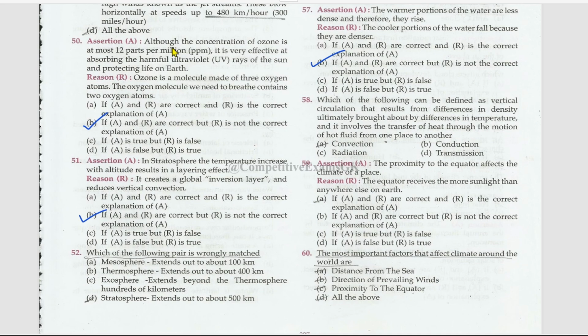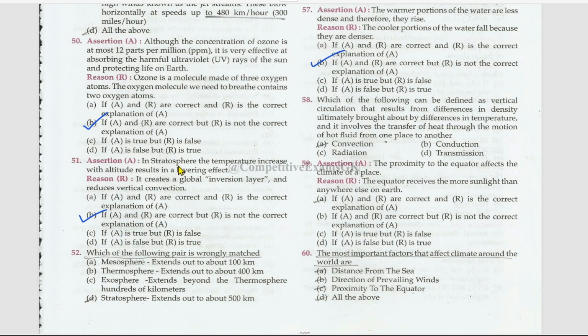Next is assertion and reason. Although the concentration of ozone is at most 12 parts per million, that is ppm, it is very effective at absorbing the harmful UV rays of the sun and protecting life on Earth. True. Ozone is the molecule made of three oxygen atoms. The ozone molecule we need to breathe contains two oxygen molecules. Right. But reason is not the right explanation of assertion.